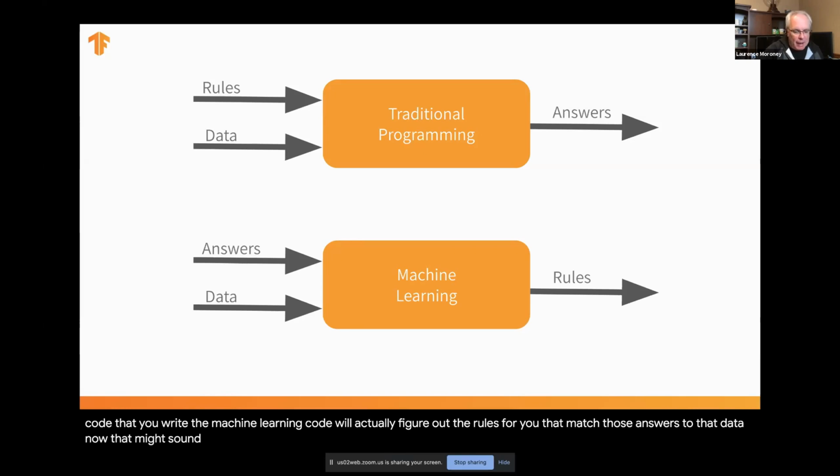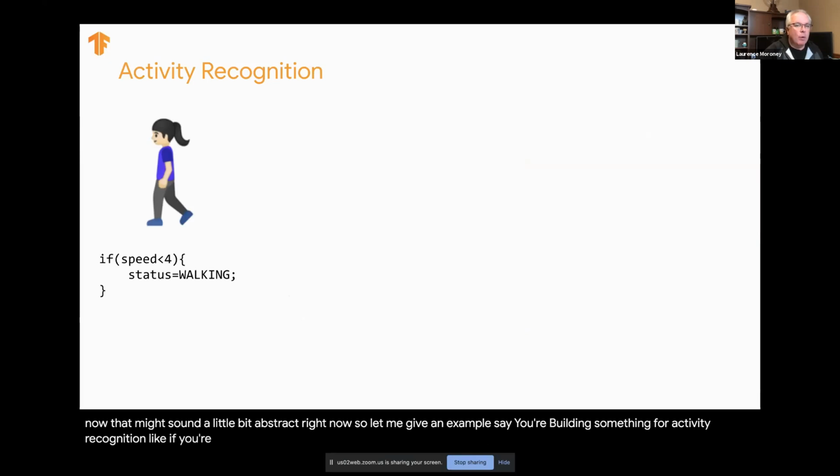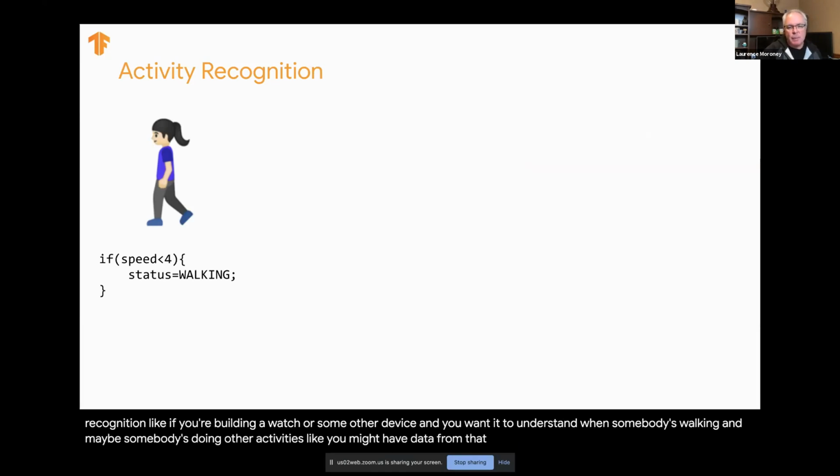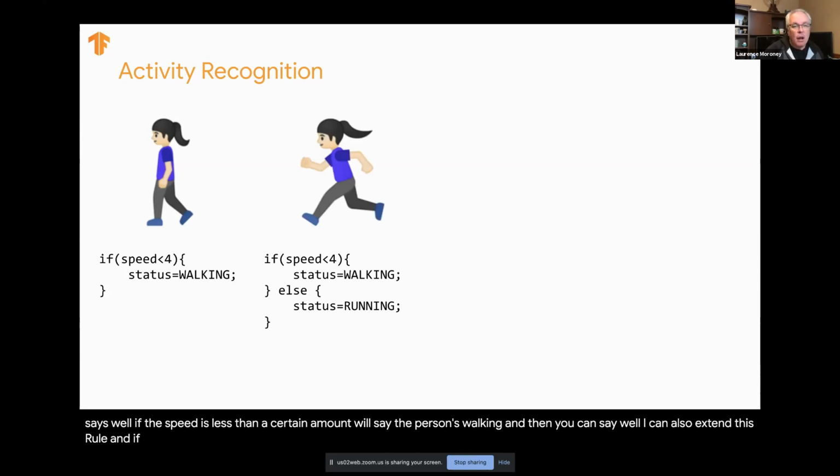Now that might sound a little bit abstract right now, so let me give an example. Activity recognition. Say you're building something for activity recognition, like a watch or some other device, and you wanted to understand when somebody's walking or doing other activities. You might have data from that, which is the speed, and you could write a rule that says, if the speed is less than a certain amount, we'll say the person's walking. And then I can extend this rule, and if it's not less than that amount, I can say that they're running.